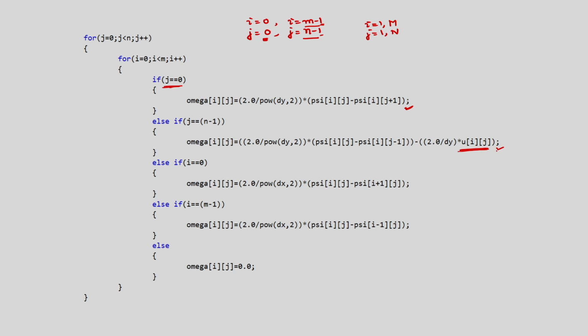And i equal to 0 means you have the left wall, so this is the left wall omega boundary condition, and i equal to m minus 1 is the right wall boundary condition, and at all interior points omega is equal to 0. So this is the boundary condition and initialization I have done before going to the solution.